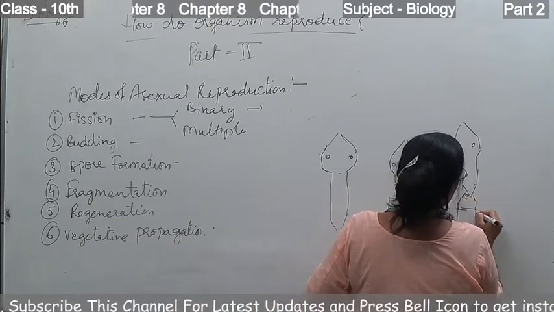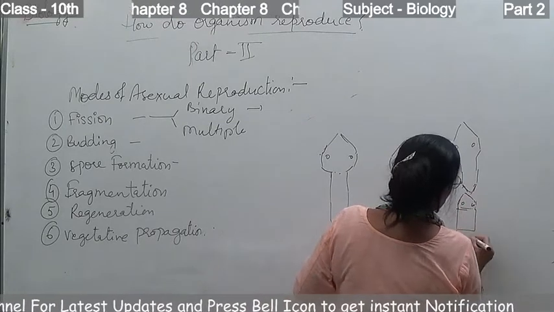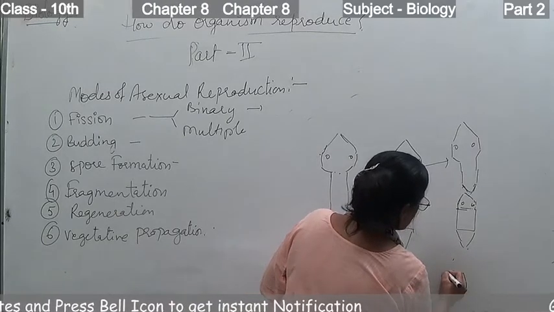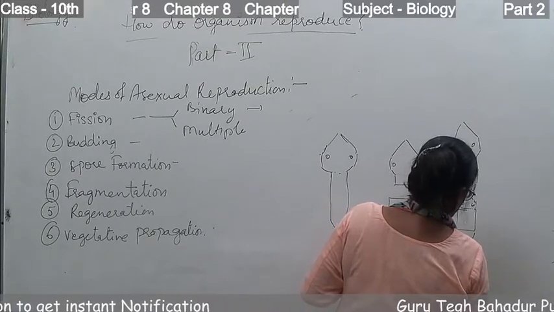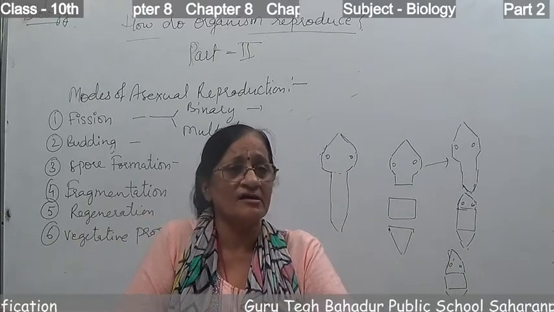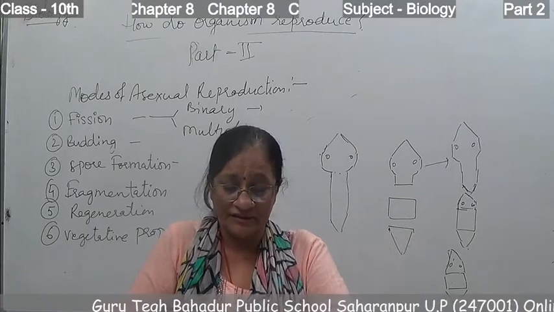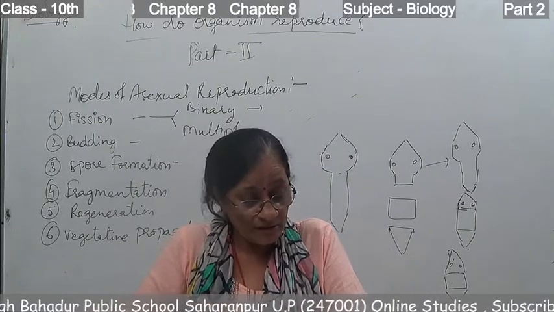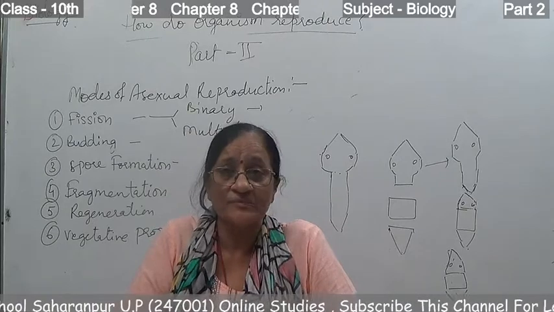So this is the process of regeneration of organisms. So this is the regeneration. In a similar way, hydra can also produce its lost parts. When it has parts lost, it also has the ability to form the lost parts again.